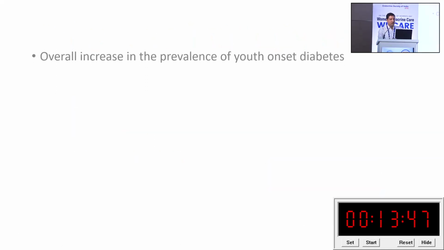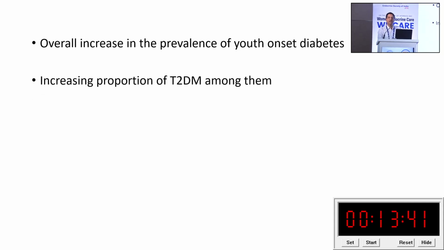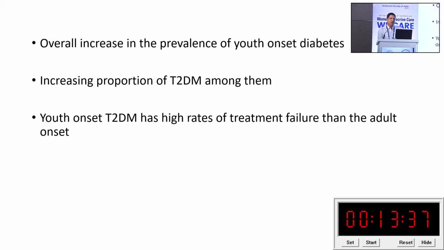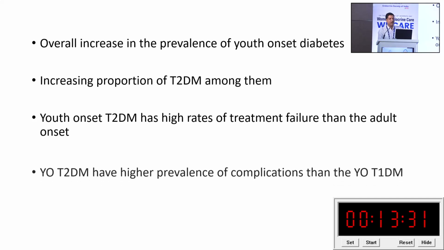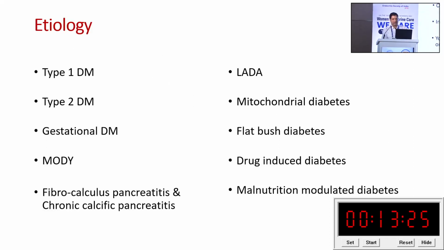Overall, if you look at the prevalence of youth onset diabetes, type 2 diabetes is increasing quite significantly. The importance of this is that there is a very high rate of treatment failure among these patients, and youth onset diabetes has a higher rate of complications than adult onset diabetes.